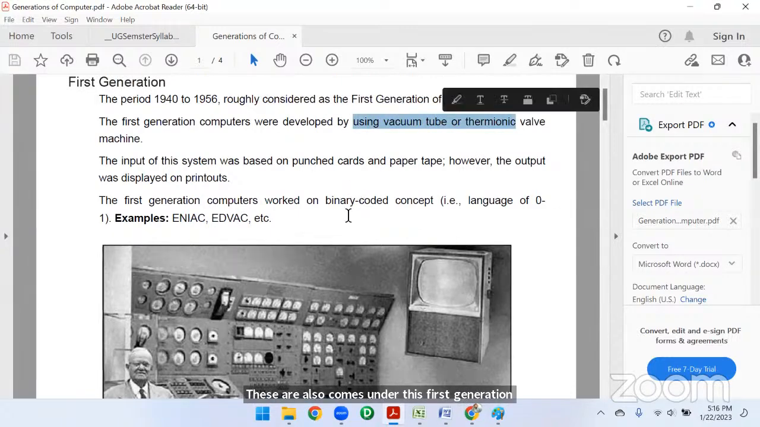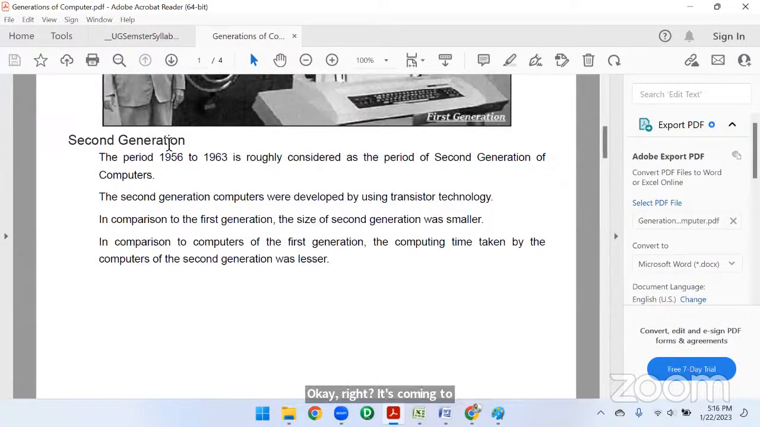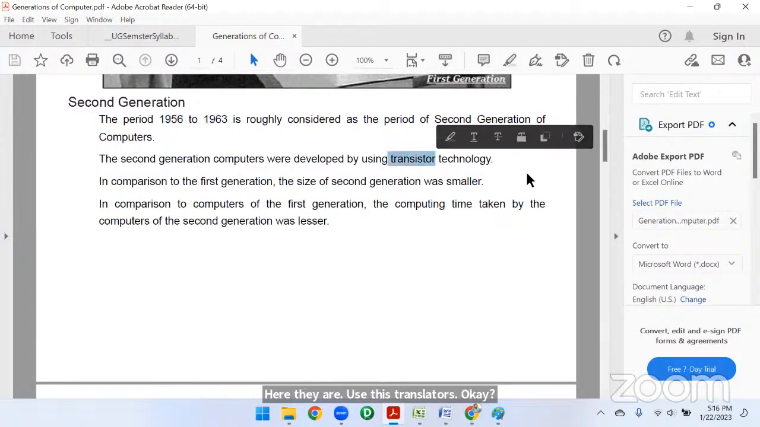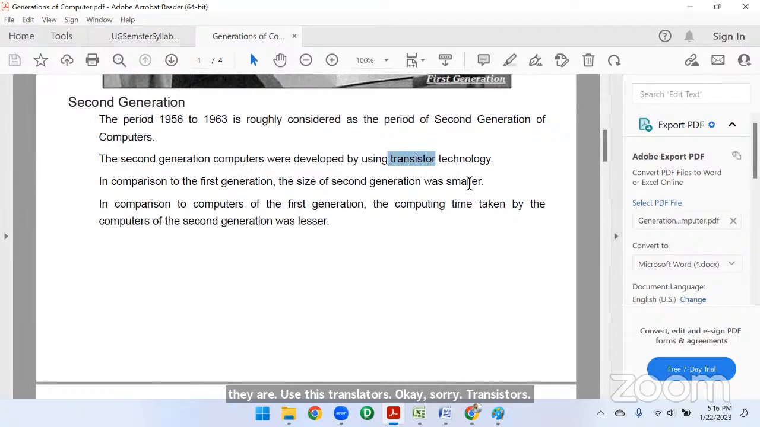Coming to the second generation, it started from 1956 to 1963. Here they used transistors, and by using transistors they created computers.